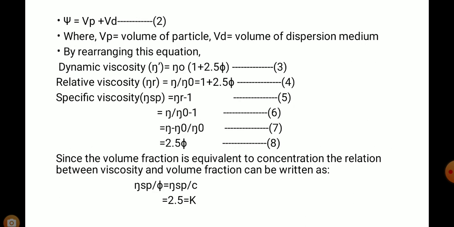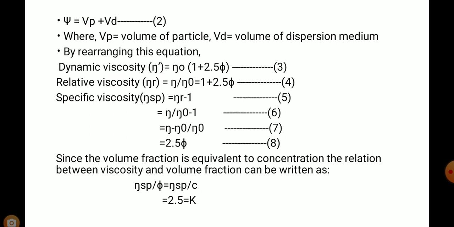Psi is equal to Vp divided by (Vp plus Vd), where Vp is the volume of particle and Vd is the volume of dispersion medium. By rearranging this equation, dynamic viscosity eta dash is equal to eta 0 (1 plus 2.5 psi). Relative viscosity and specific viscosity are also determined by using these equations.